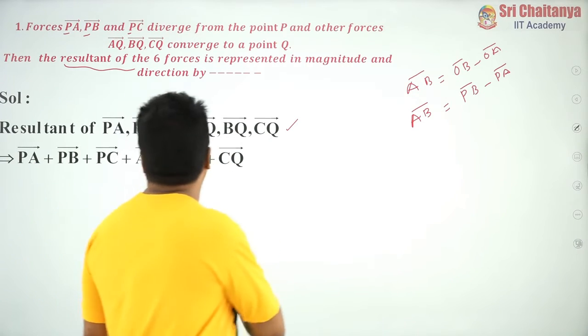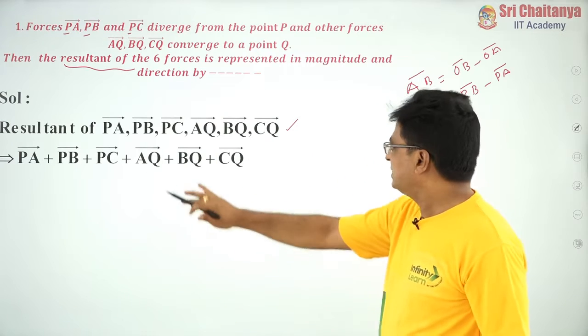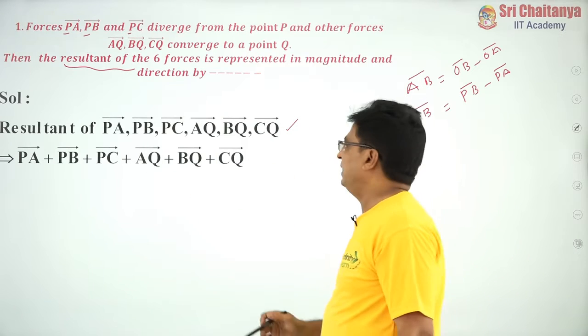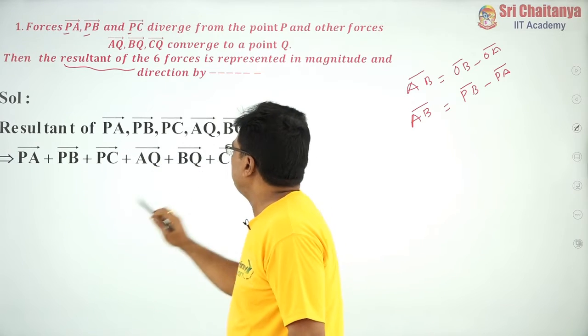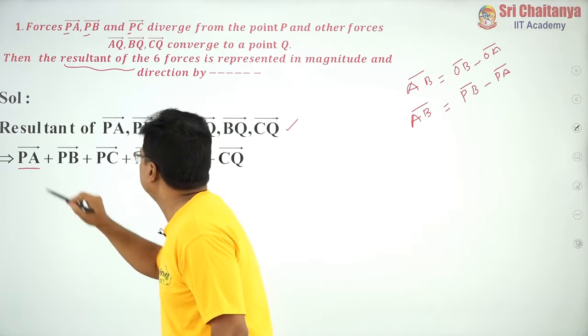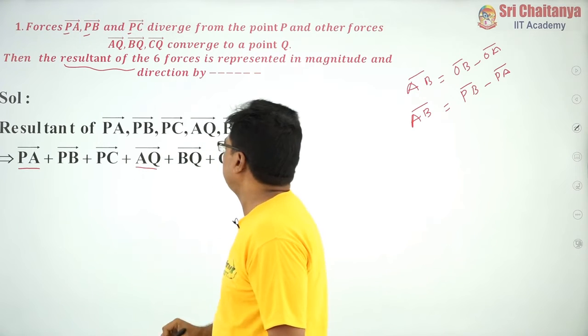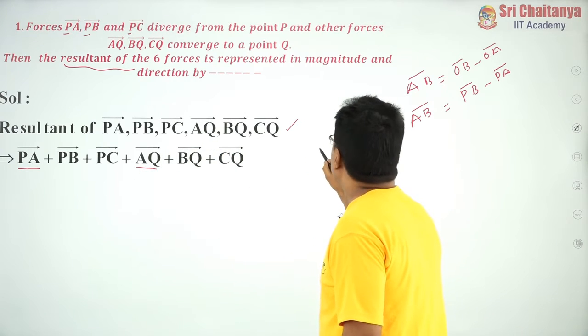Okay, now my friends, this is the concept, this is the sum, this is the resultant that we have to find. Here you try to understand the vectors and their orientation. Here PA bar is given, here AQ bar is given. So you combine both of them.